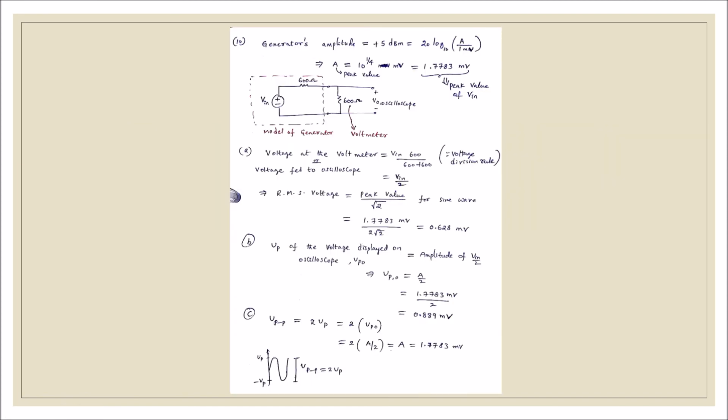For question A, we have to find the RMS voltage measured by the RMS voltmeter, which means this is the RMS voltage, and this is for the peak voltage, and this is for the peak-to-peak voltage.